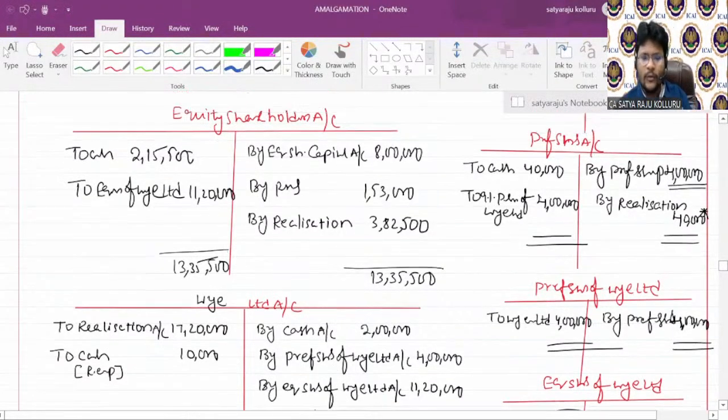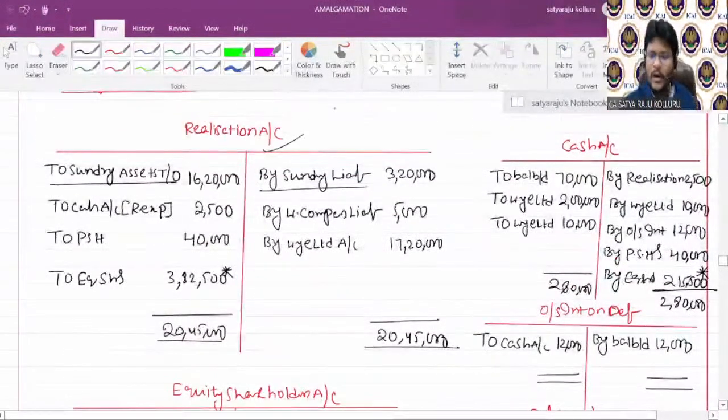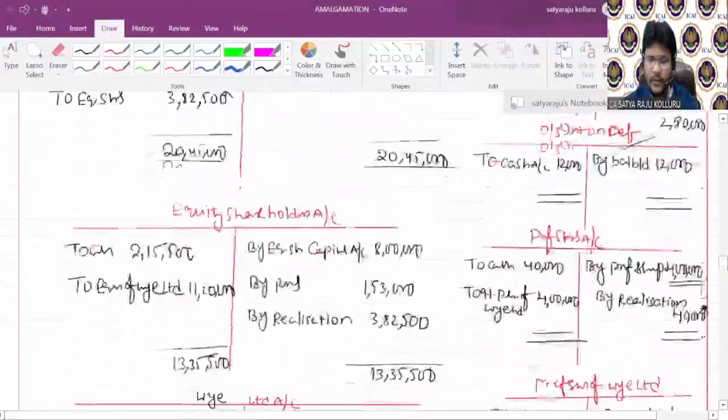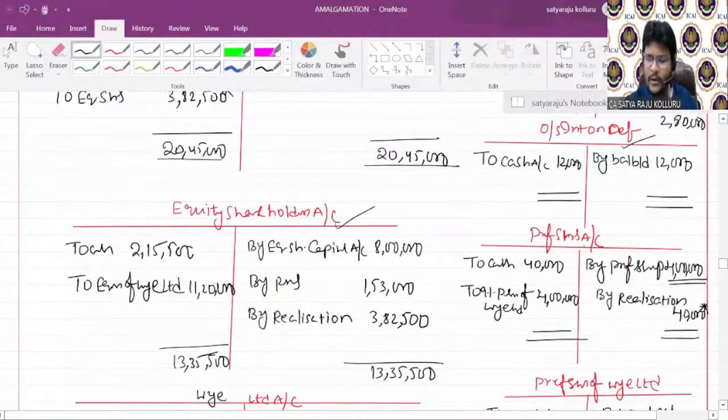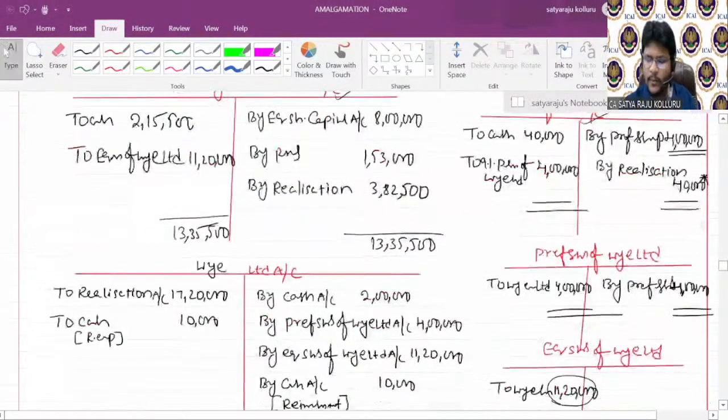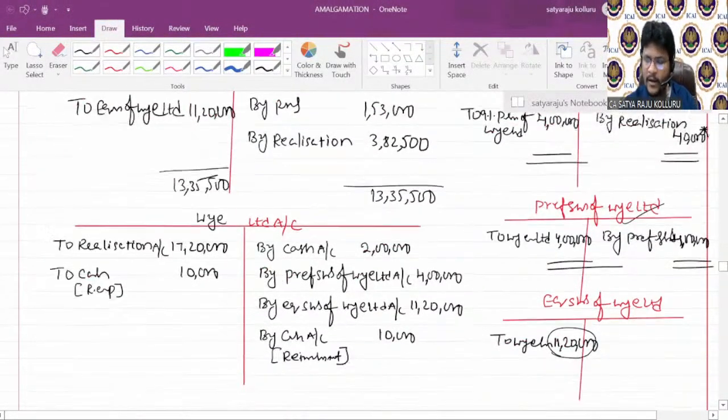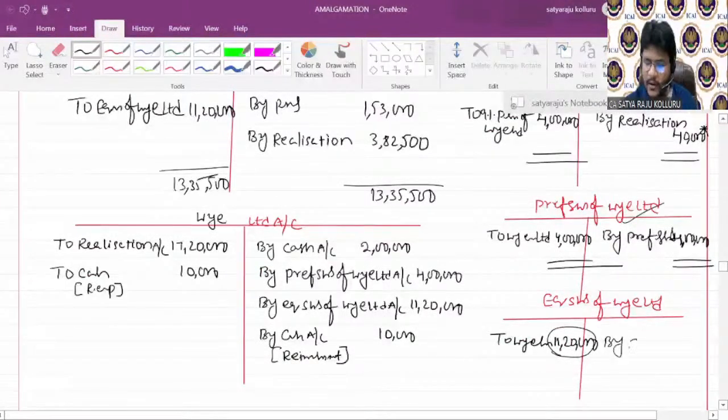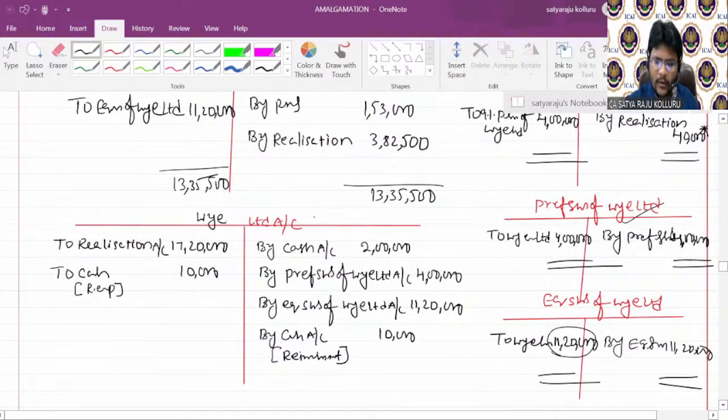Now all the accounts are closed. If you check, the realization account got closed. Cash account also closed. Outstanding interest on debentures closed. Equity shareholders account just now closed. Preference shareholders account over. Preference shares of Y Limited, equity shares of Y Limited. Once you transferred it to equity shareholders, this account also got closed. Next, Y Limited account has also got closed.